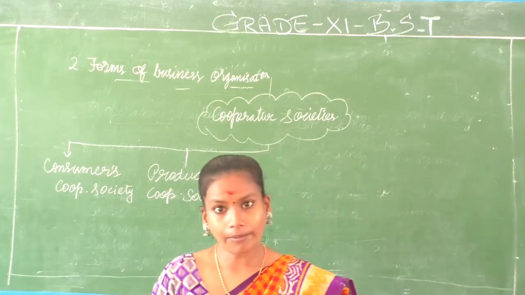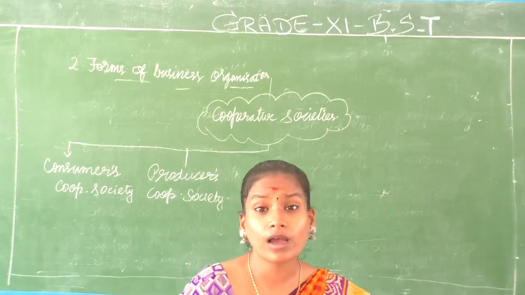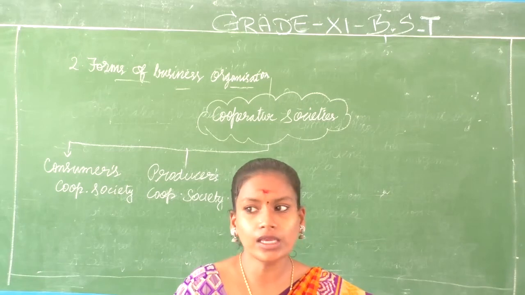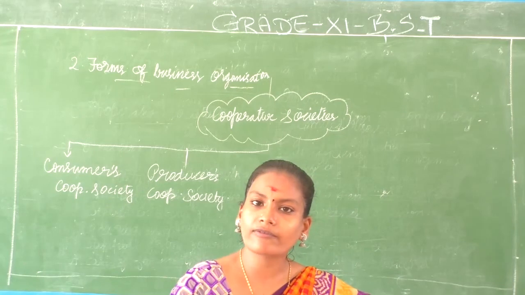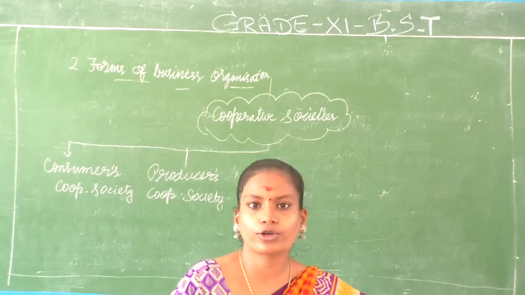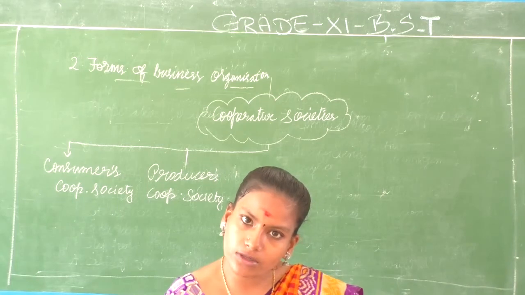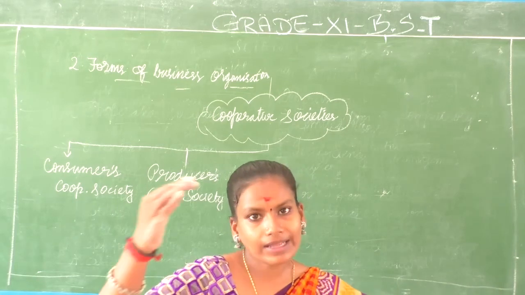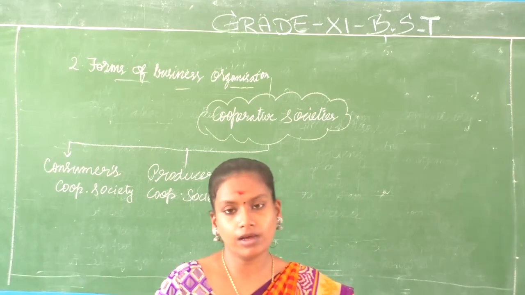Okay, raw materials and equipment also will be supplied. If some small producers cannot hire machinery, then this society will help them. This society will commonly have a vehicle, for example an auto for transport. So when a small scale producer asks the help of the society, they will give the auto at a lower rate, and the small producer will benefit from that.